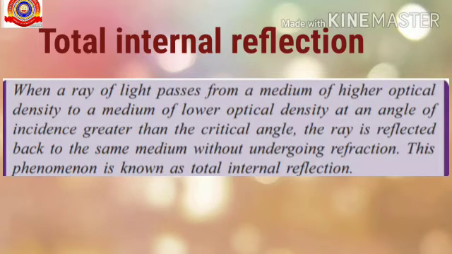So what is total internal reflection? When a ray of light passes from a medium of higher optical density to a lower one at an angle of incidence greater than the critical angle, what happens at that time? The ray is reflected back to the same medium without undergoing refraction. This phenomenon is known as total internal reflection.